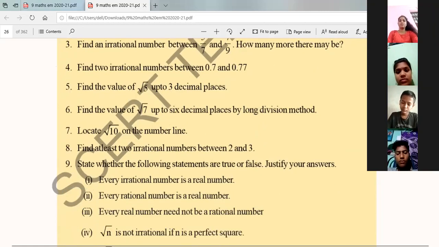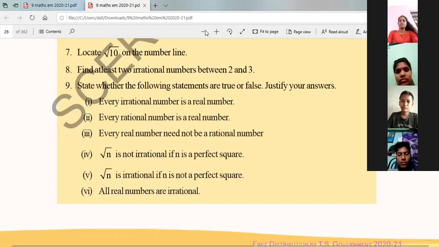Next, see question number 9. Charan, can you see the screen? Show me thumbs up. Okay, thank you.